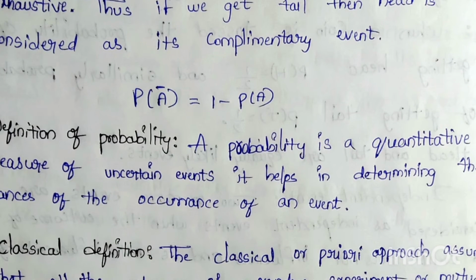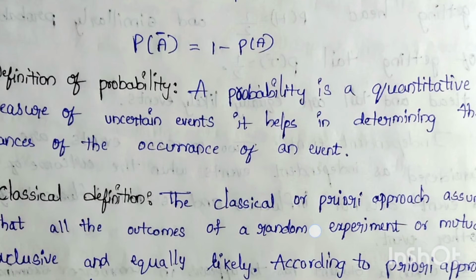P of A bar is equal to 1 minus P of A. This is a very important complementary event. Next, we have some definitions of probability. Probability is a quantitative measure of uncertain events. It helps in determining the chances of the occurrence of an event.